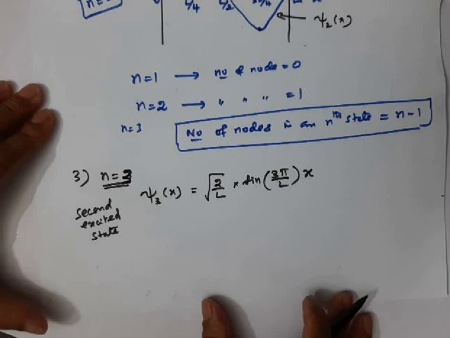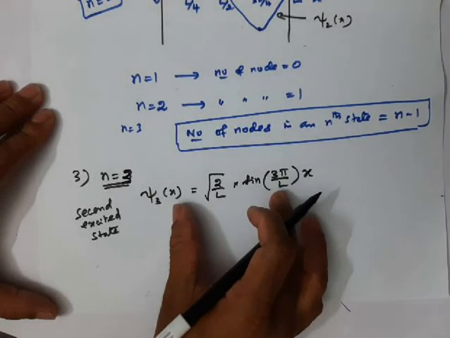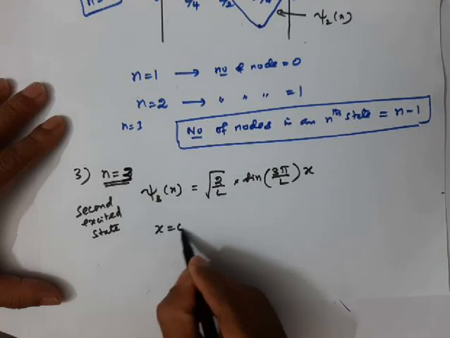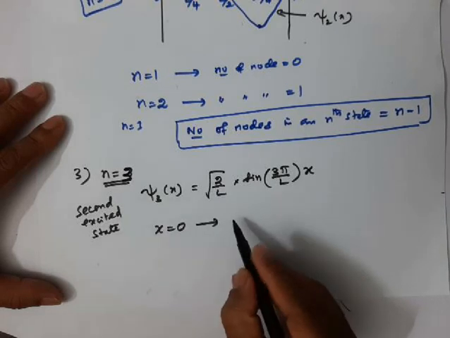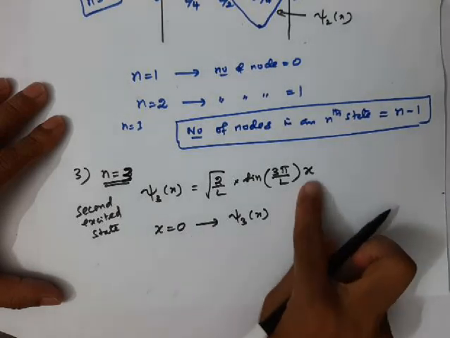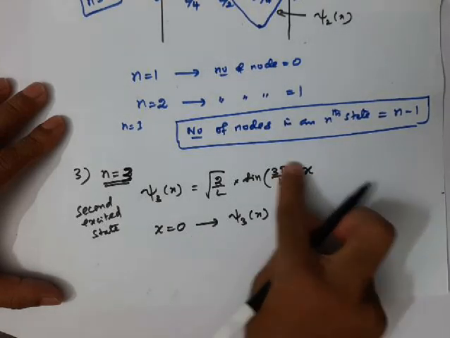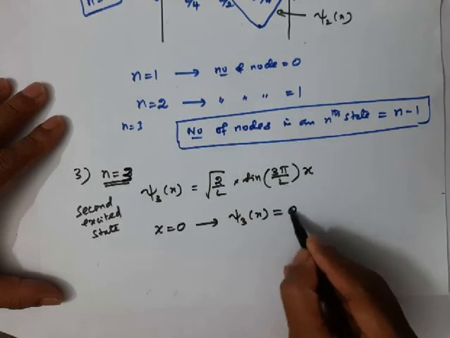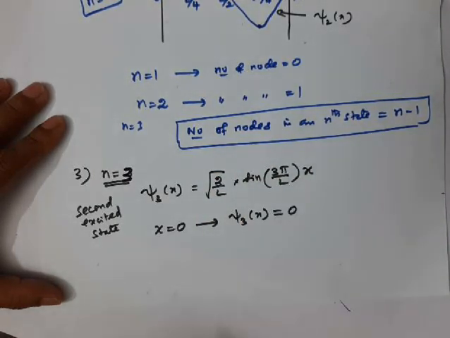Now we will find the values of this wave function at different values of x. First, at x equal to 0, what will be the value of the wave function? If you put x equal to 0 here, sine 0 is 0, so the entire value becomes 0. The wave function becomes 0 at x equal to 0.